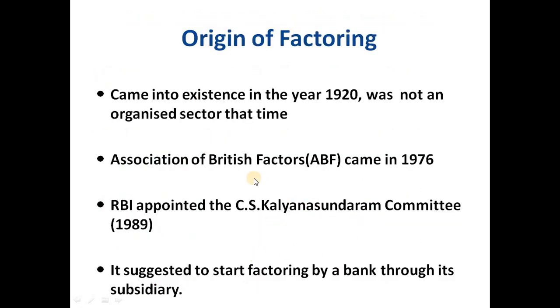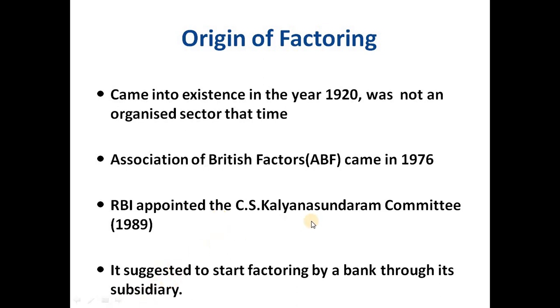Then we'll see how this factoring concept came into existence. It came into existence in the year 1920, when factoring was not in the organized sector. After that, in 1976, the Association of British Factors came into being, and at that time it became a properly organized sector. Then in 1989 the RBI appointed the CS Kalyan Sundaram committee to discuss factoring and give recommendations about factoring in India.